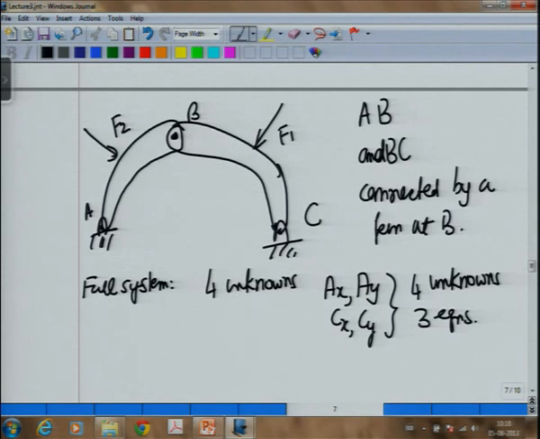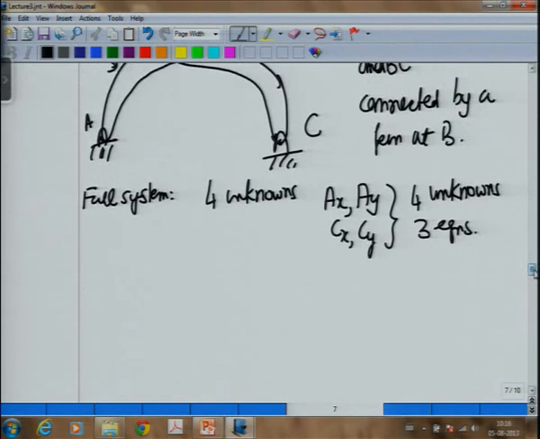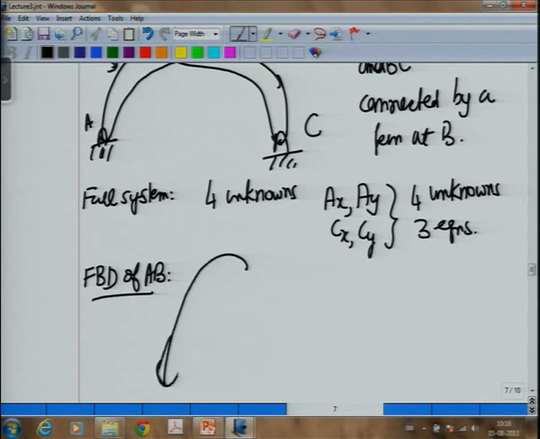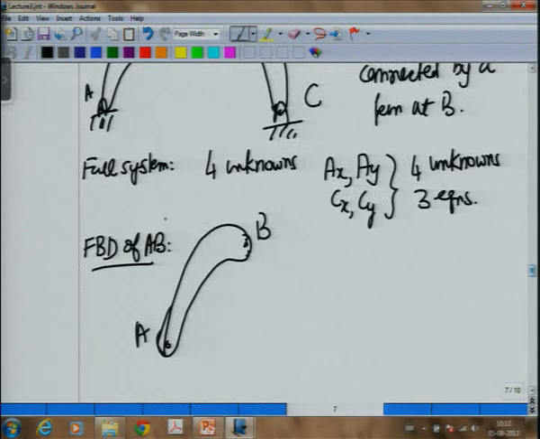What is happening here is that in this actually we have 2 subsystems together. Let us look at the free body diagram of AB alone. Free body diagram of AB, this is A, this is B. So, then on the free body diagram of AB I will get F2, I will get Ax, Ay.